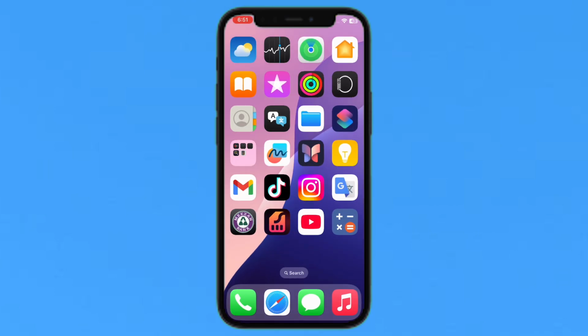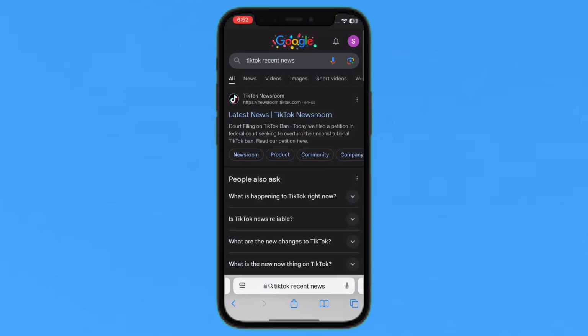So I will just go back and search on Google for TikTok recent news. Google is the best way to know the recent news of TikTok. So I will just tap on the first one, this TikTok newsroom.